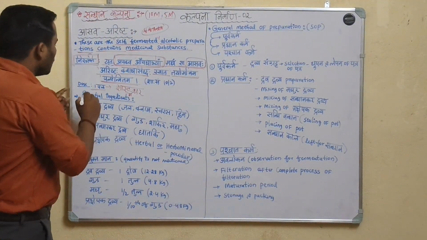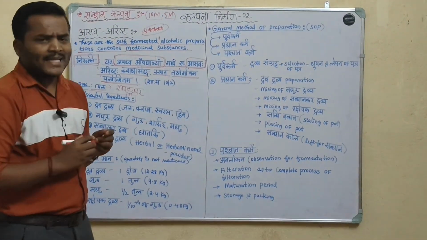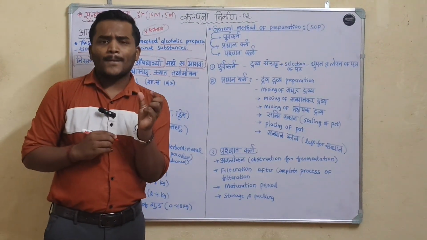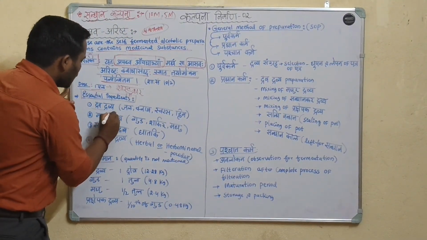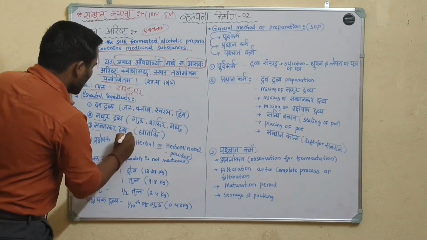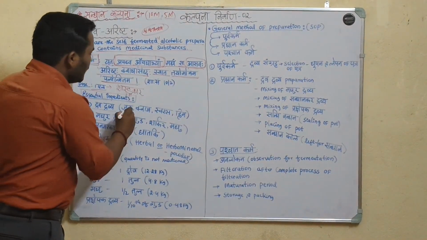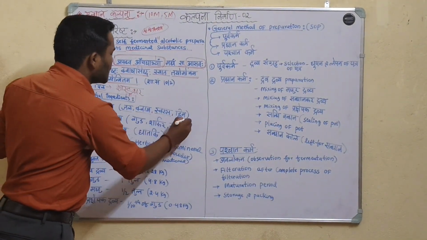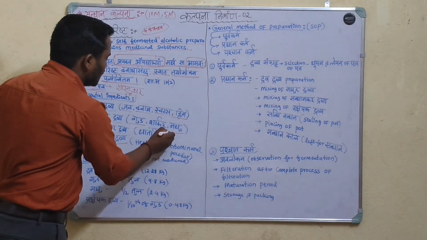Okay, what are the essential ingredients to prepare Asava and Arista? They are Drava Dravya, Madhura Dravya, Sandhanakara Dravya, and Prakshepaka Dravya. In Drava Dravya, we use Jala, Kvatha, Swarasa, and Hima. In Madhura Dravya, Guda, Sharkara, and Madhu.